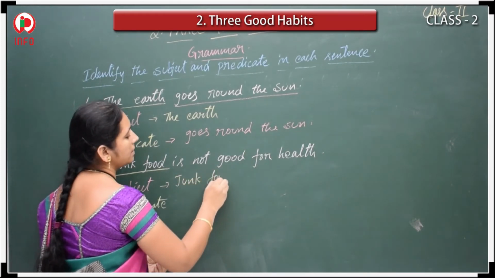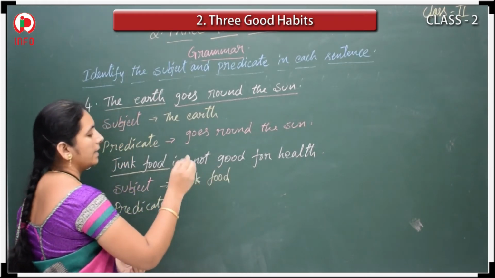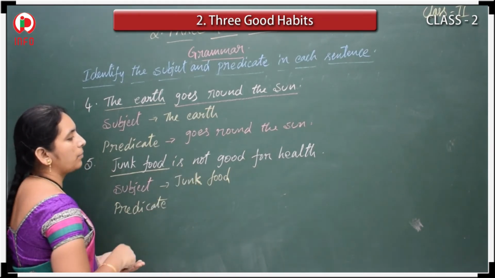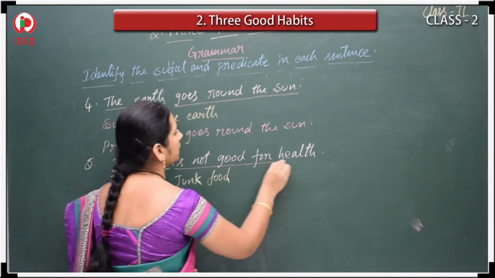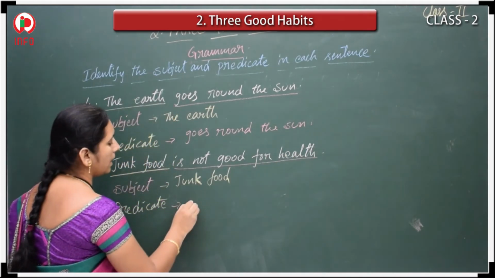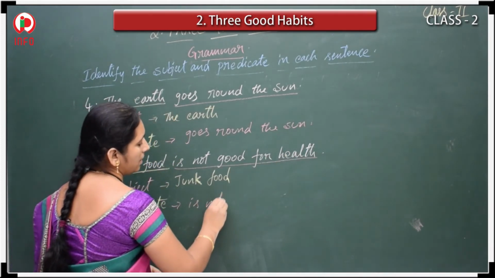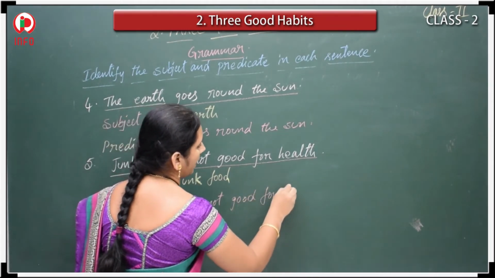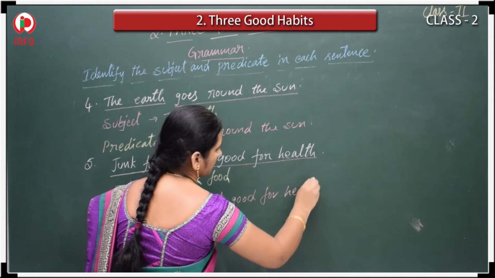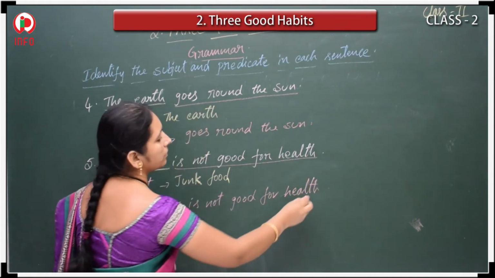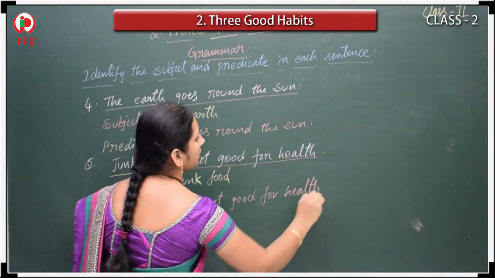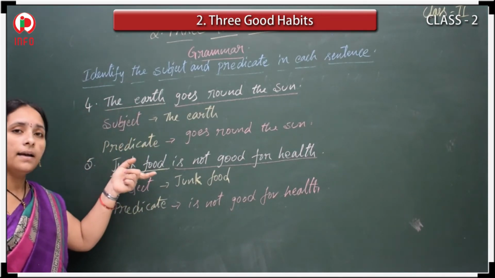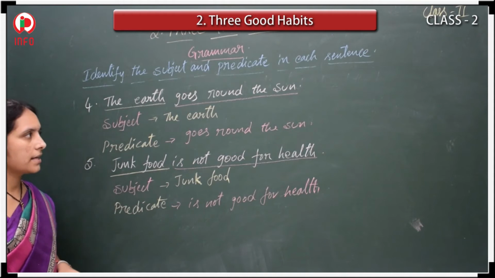Junk food is the subject. And next, what do we have? The predicate. What is the predicate? The remaining part: is not good for health. So that is the predicate. Is not good for health. Clear? So like this we should write the subject and predicate. Right? Did you understand this?